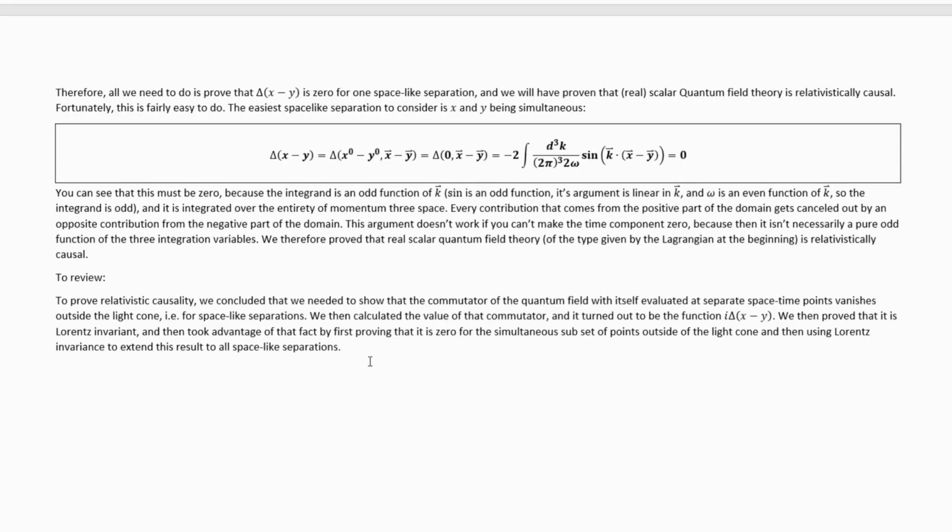So if that was a lot to take in, I'm going to summarize briefly. To prove relativistic causality, we concluded that we needed to show that the commutator of the quantum field with itself evaluated at separate space-time points vanishes outside the light cone, i.e. for spacelike separations. We then calculated the value of that commutator, and it turned out to be the function i capital delta of x minus y. We then proved that it is Lorentz invariant, and then we took advantage of this fact by first proving that it is 0 for the simultaneous subset of points outside the light cone, and then using Lorentz invariance to extend this result to all spacelike separations.